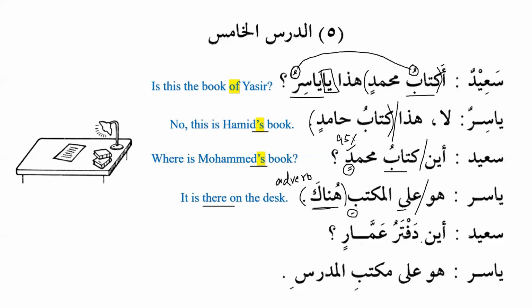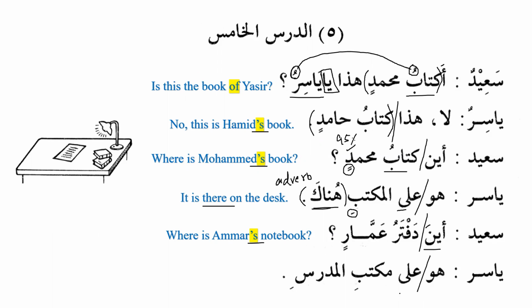Sa'idun aina daftaru Ammarin. Again, subject and predicate. So daftaru Ammarin is subject and aina is predicate. Because it's a common noun, it's an indefinite noun, and this is a definite noun. So the definite noun always comes as mubtada and the indefinite noun comes as predicate. Where is Ammar's notebook? So you can see here the apostrophe. It always gives us the meaning of possession. Either we have apostrophe s or we have the meaning of of.